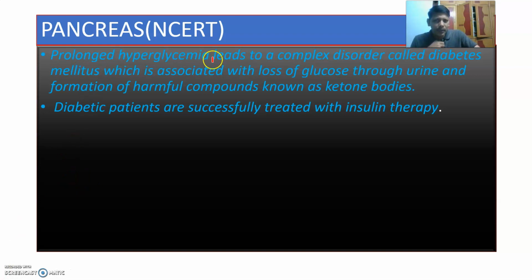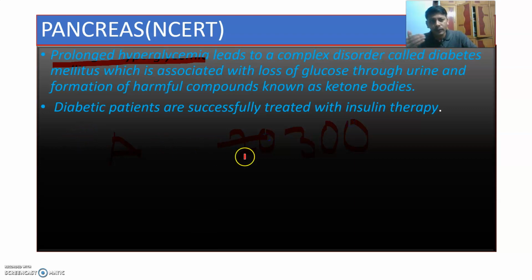Prolonged hyperglycemia, prolonged for a long time. For example, there is one person called A. In his blood, the glucose levels are 200 mg or 300 mg for 10 days like that. That means there is a prolonged high glucose level. Hyperglycemia means high glucose in his blood. This leads to a complex disorder called diabetes mellitus.